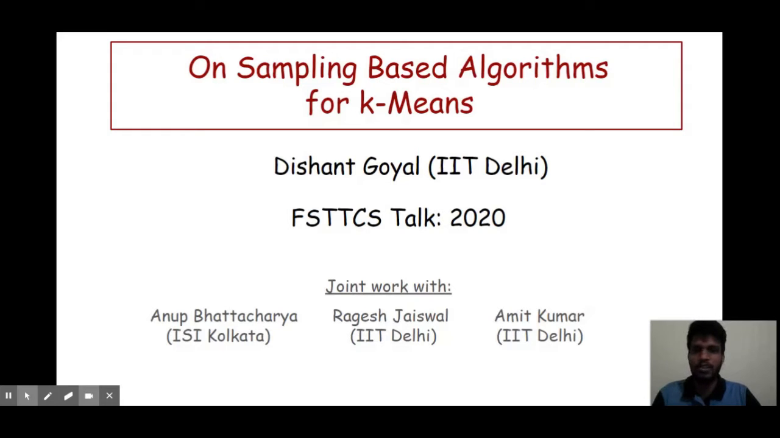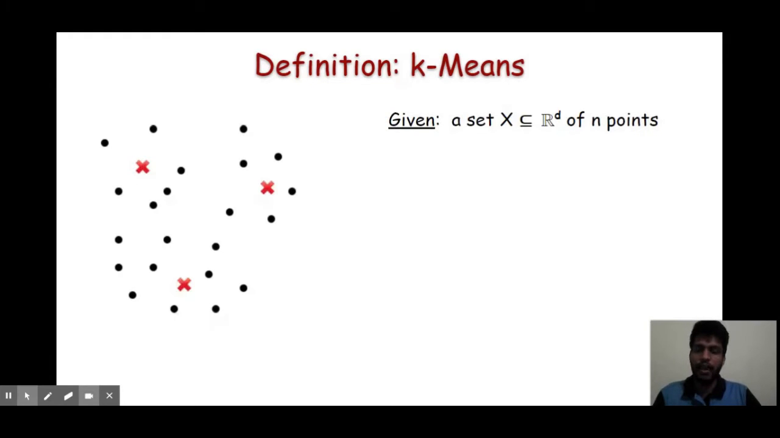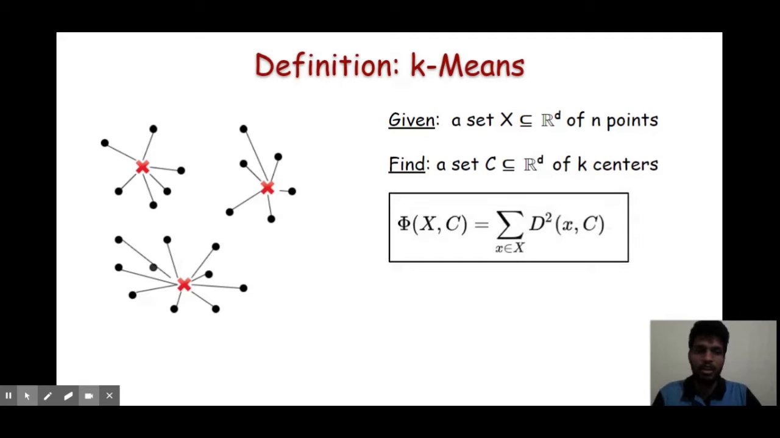K-means problem. First, let me introduce the K-means problem. In the K-means problem, we are given a set of n data points in d-dimensional Euclidean space, and we have to find a set of K centers such that if we assign the data points to the closest center, then the sum of squared Euclidean distance is minimized. Here capital D distance denotes the distance of the point to its closest center.